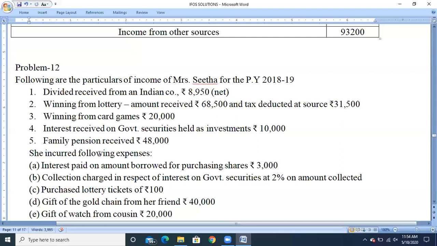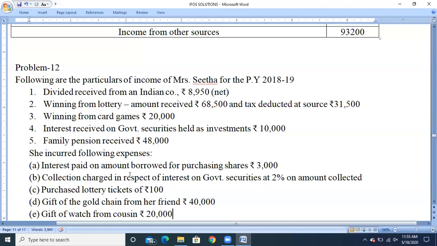sources. Next, they have given information regarding the expenses incurred by the assessee. First one, interest paid on amount borrowed for purchasing shares, rupees 3,000. This amount is related to the dividend received from an Indian company, because they have taken the loan for purchasing shares in an Indian company. If you check, we are not taking the dividend income. If there is no income, we need not consider the expenditure too, because we don't have any income. So no need to consider this expenditure.